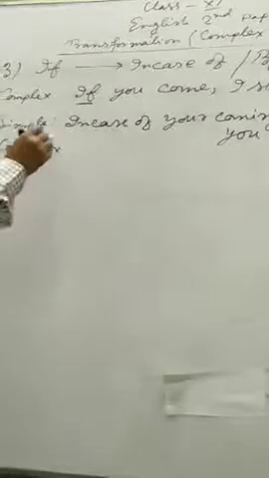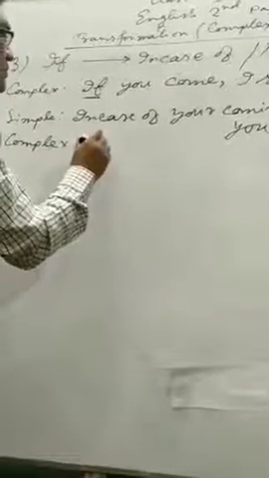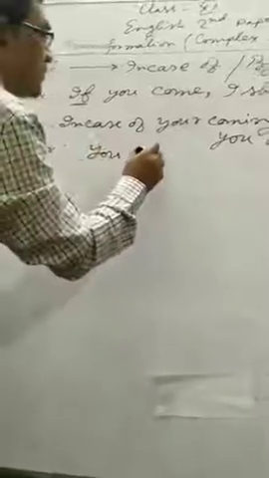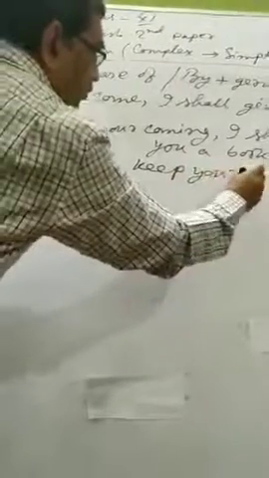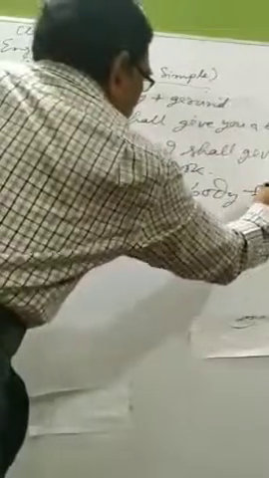I am giving you another example. If you eat vegetables, you can keep your body fit.